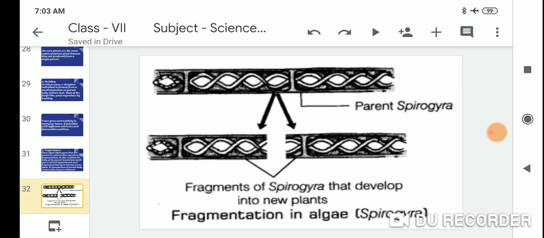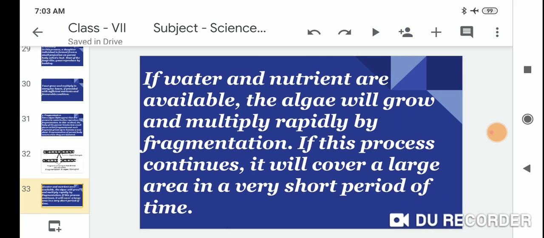Fragmentation. Look at this picture. Fragmentation of Spirogyra that develops into new plants. Fragmentation in algae, Spirogyra. If water and nutrients are available, the algae will grow and multiply rapidly by fragmentation. If this process continues, it will cover a large area in a very short period of time.